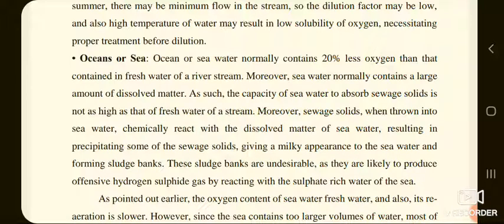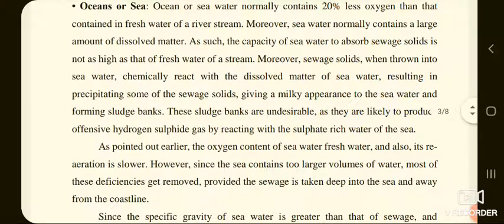As such, the capacity of sea water to absorb sewage solids is not as high as that of fresh water of a stream. Moreover, sewage solids, when thrown into sea water, chemically react with dissolved matter of sea water, resulting in precipitating of some sewage solids, giving a milky appearance to the sea water and forming sludge banks.